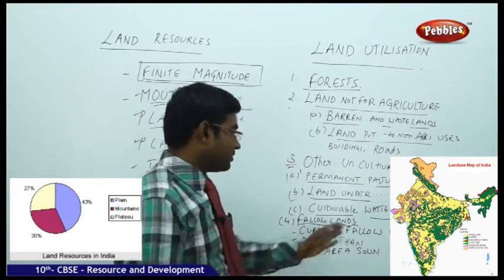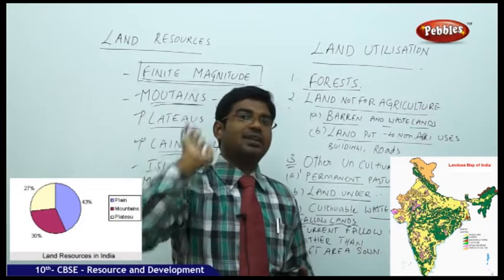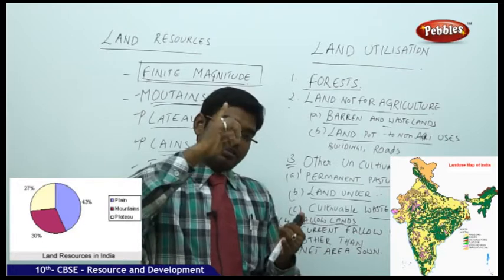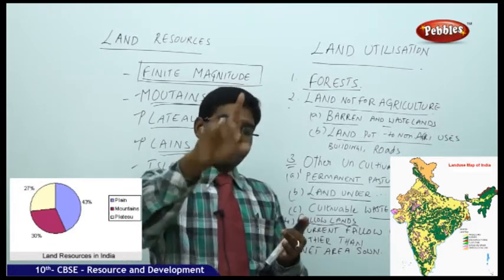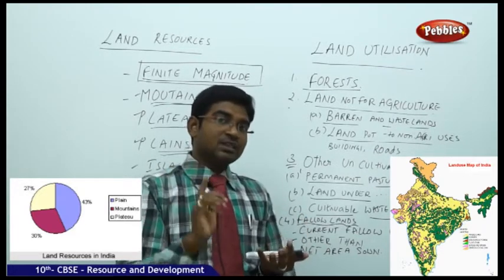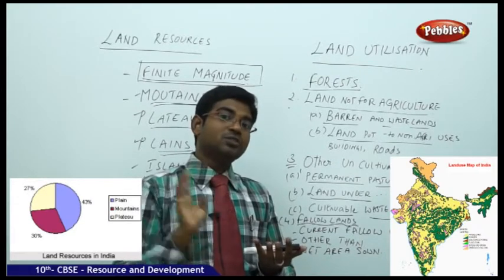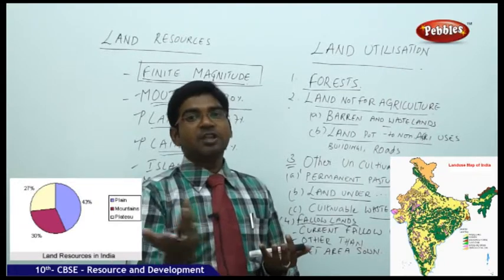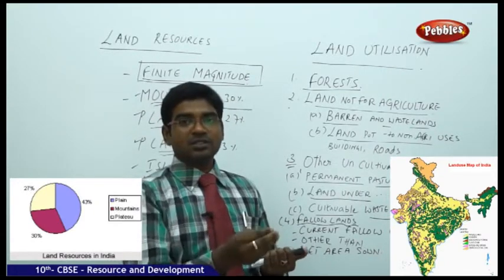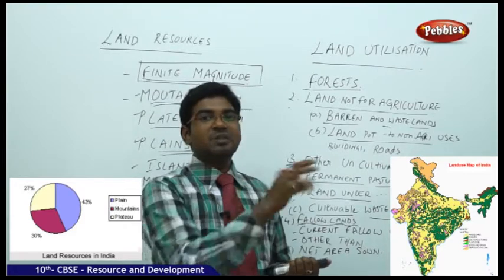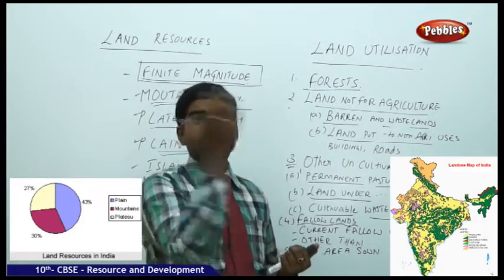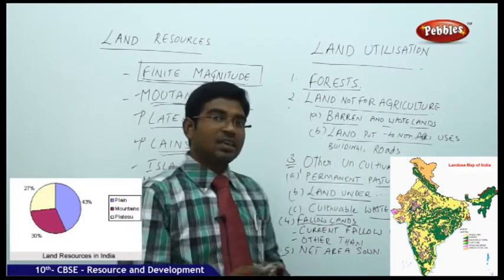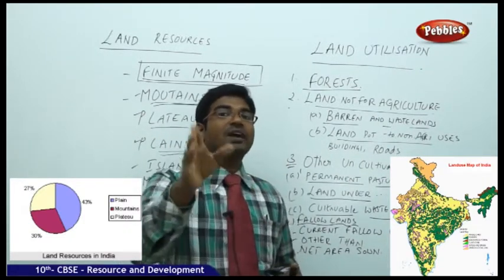Next, other than current fallow lands, some lands are also there. Some lands which are permanently dry. Some are from 5 years dry. Some are from 1 year dry. Some are lands, but no one is using them. From how many years we don't know. It may be 2 years, it may be 10 years. But some trees are growing there. They may be good trees or bad trees, that is secondary. No one is doing cultivation there. These all categories of lands also come under this, other than the current fallow lands.